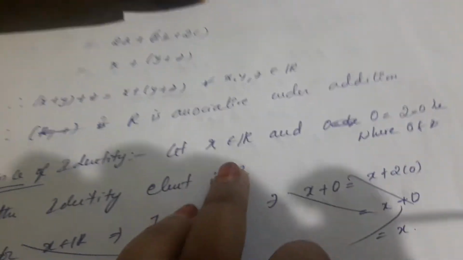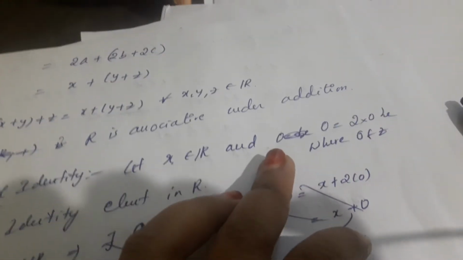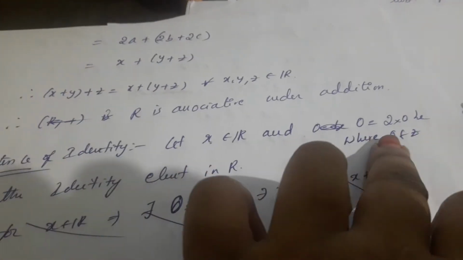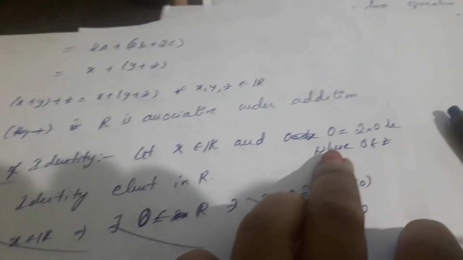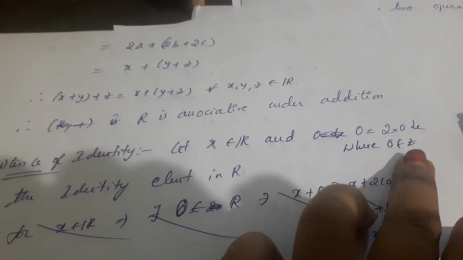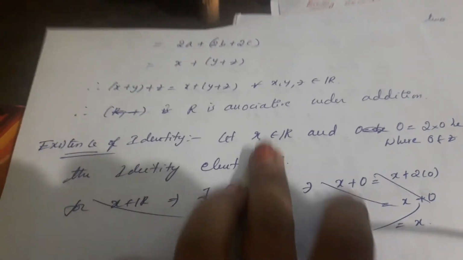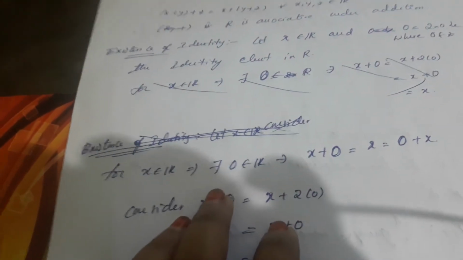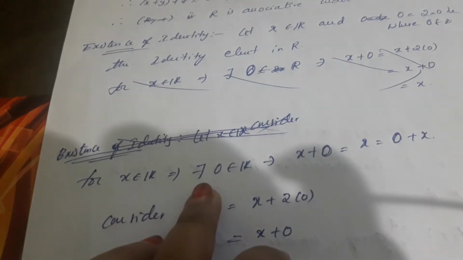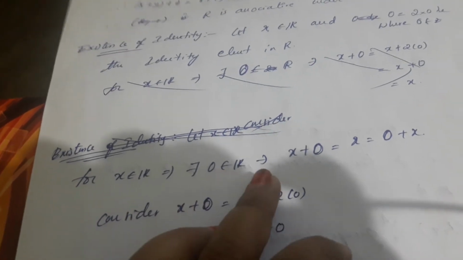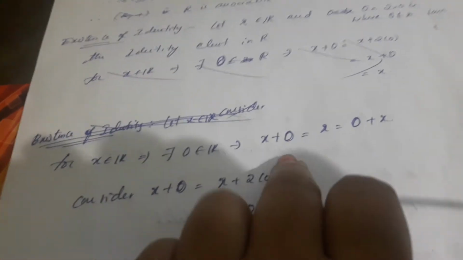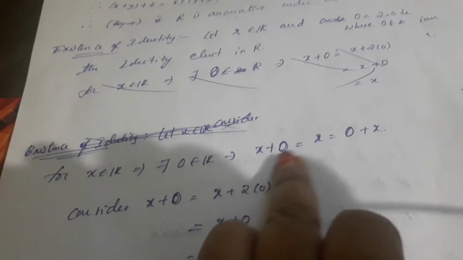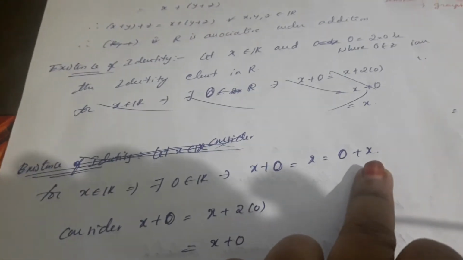Existence of identity. Let x belong to OR, and let O = 2 into 0, where 0 belongs to Z, be the identity element in OR. For this identity element, for x belonging to OR there exists O belonging to OR such that x + O = x = O + x. Here x + O = x means left identity, and O + x means right identity.